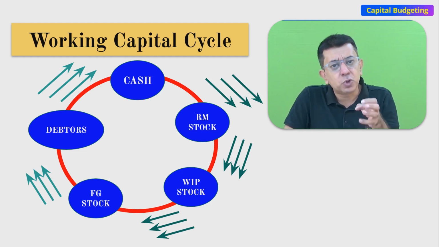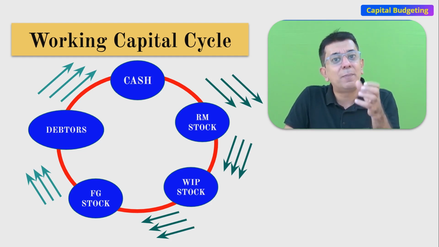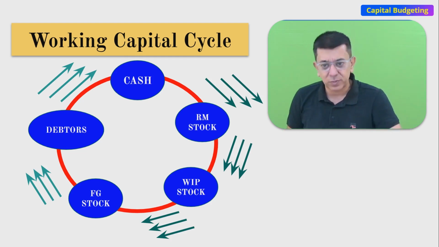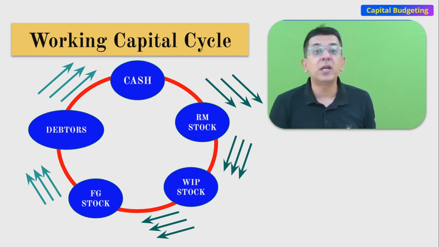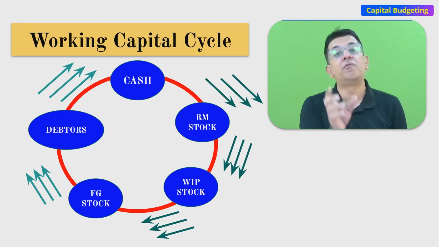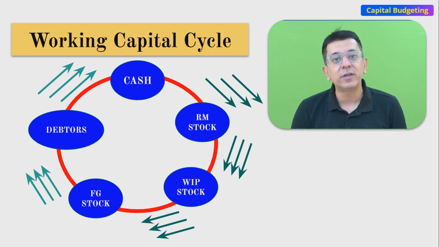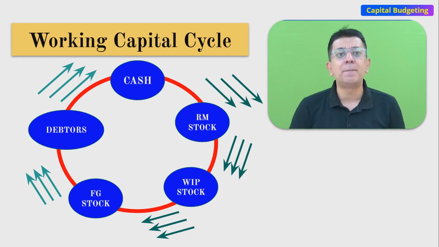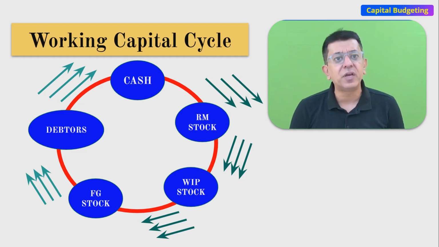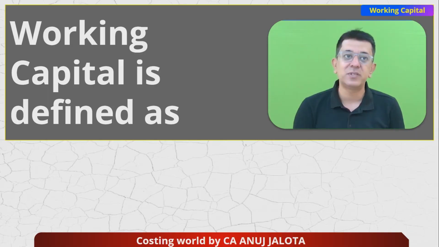Apart from this, you should have a good amount trapped in debtors, because you need to receive money from them. So it is important to have adequate working capital, so that your day-to-day obligations are met. Considering this entire background, we are going to cover a few questions on working capital. Let's start.